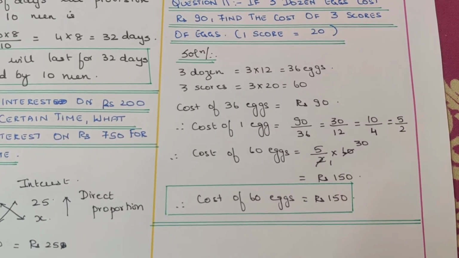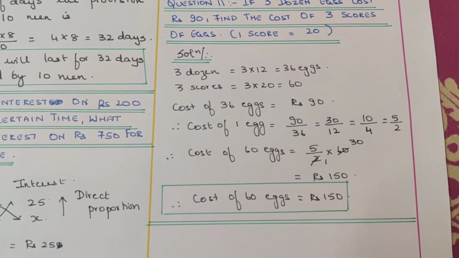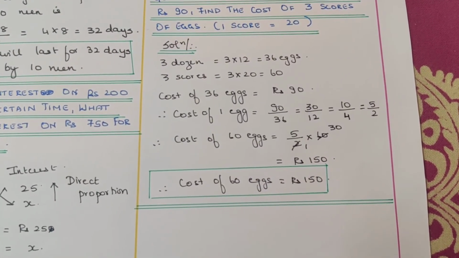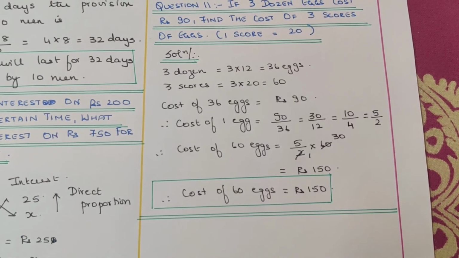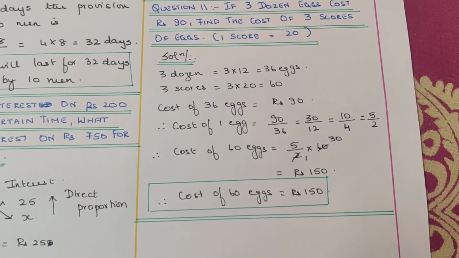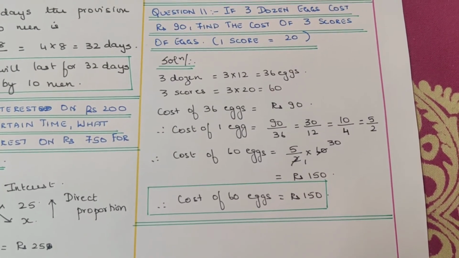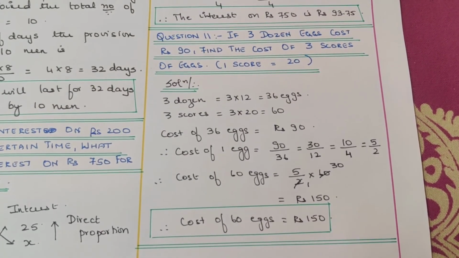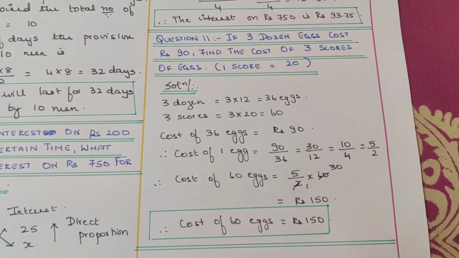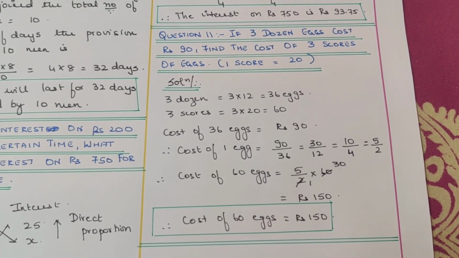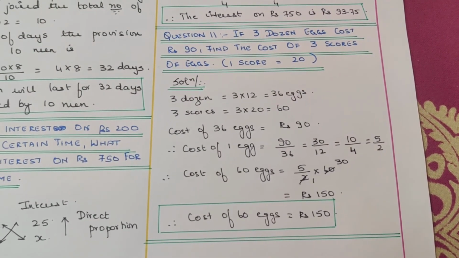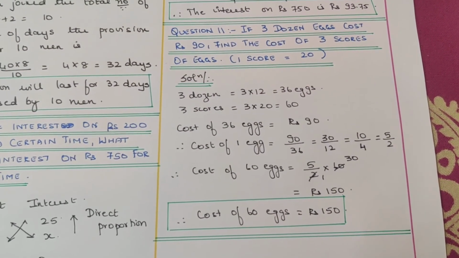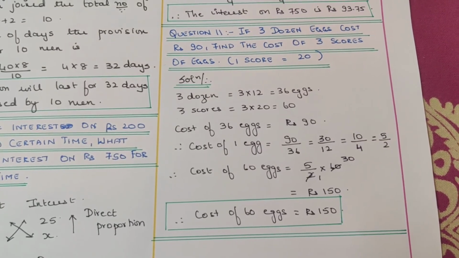Cost of 36 eggs is equal to rupees 90. Cost of 1 egg is equal to 90 by 36, that is equal to 5 by 2. Cost of 60 eggs is equal to 5 by 2 into 60, that is equal to rupees 150. Therefore, cost of 60 eggs is equal to rupees 150. Hope this is pretty clear. I'm just pausing for a few seconds so that you will understand what I have done.